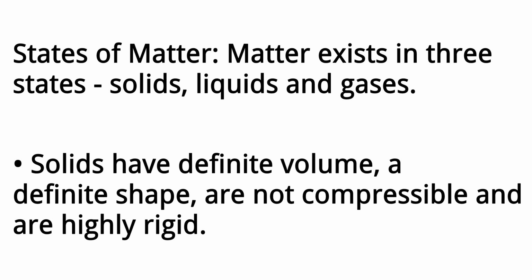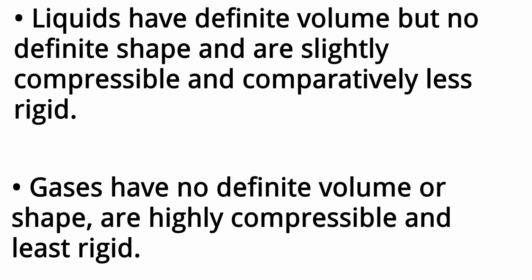Solids have definite volume, a definite shape, are not compressible, and are highly rigid. Liquids have definite volume but no definite shape, are slightly compressible, and comparatively less rigid. Gases have no definite volume or shape, are highly compressible, and least rigid.